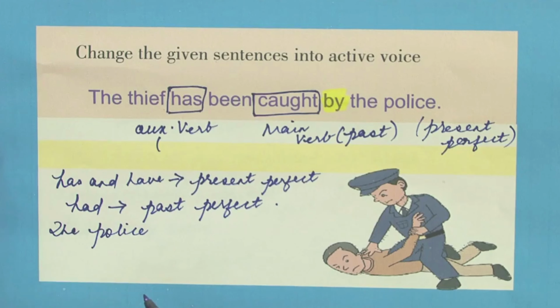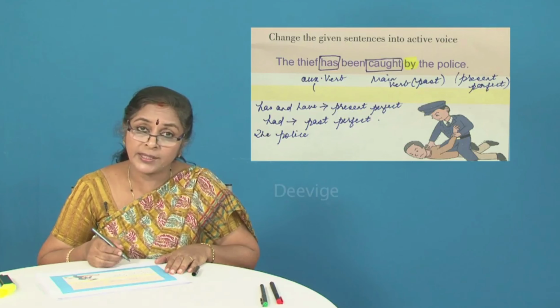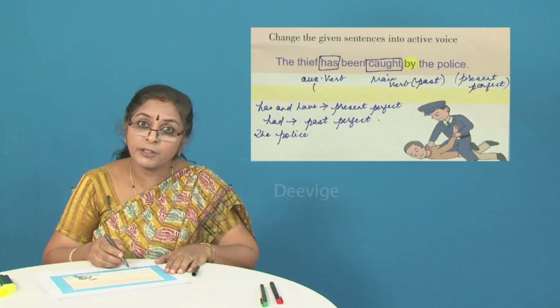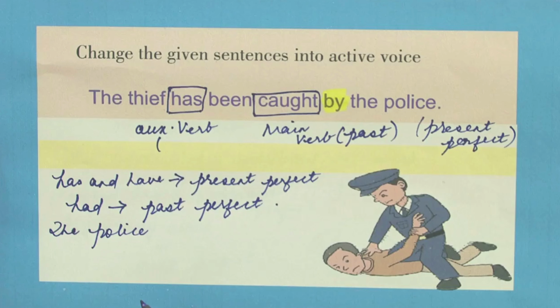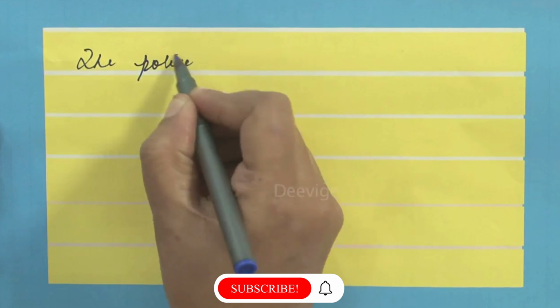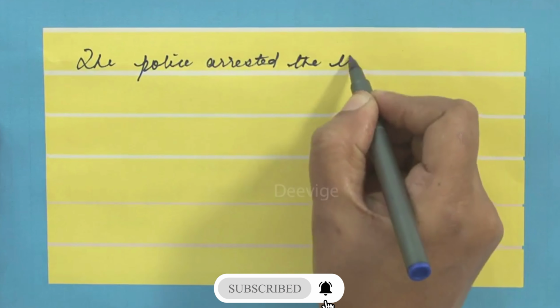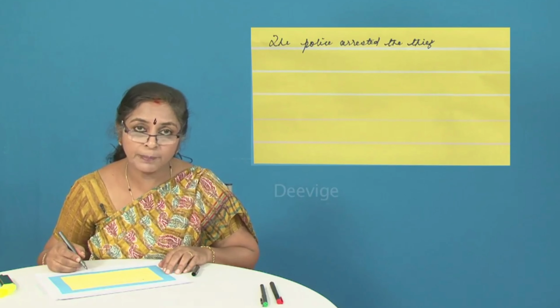Now, if I say the police arrested the thief, what is going to happen, children? It is wrong. I have tampered with the tense if I say the police arrested the thief, because I have changed it from present perfect to simple past. I'm just asking you all to be a little careful, because all these are just 1 mark questions. They are objective type of questions.